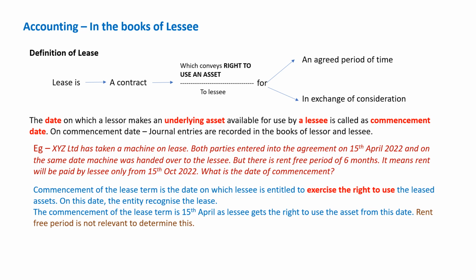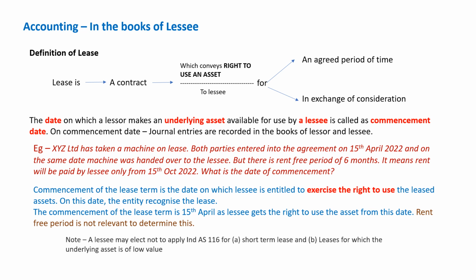On this date, the entity recognizes the lease. As we explained, the commencement date is the date when the asset is ready to use or given by the lessor to the lessee. On that day, the entry has to be posted. So in this scenario, 15th April is the date on which the lessee is going to account in their books.